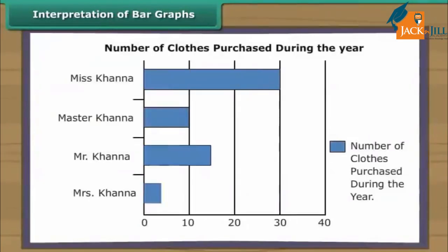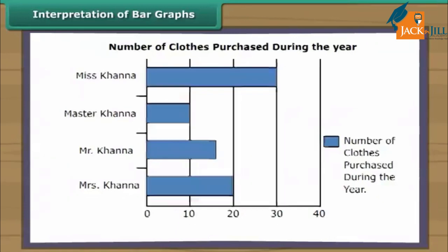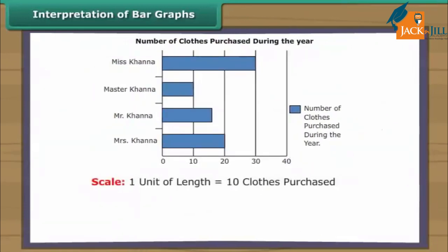Look at this bar graph. It is a horizontal bar graph. The thickness of the bars and the gap between the bars are identical. It shows details of clothes purchased by the members of the Khanna family during the year. 1 unit of length represents 10 clothes purchased.